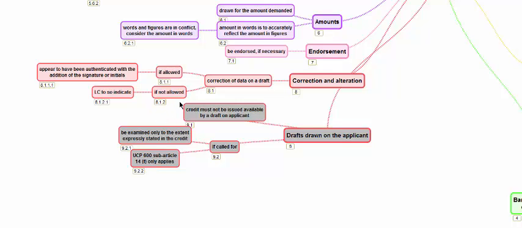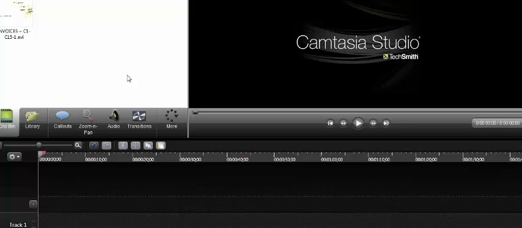If corrections in drafts are not allowed, then the LC has to so indicate that corrections are not allowed, and if there is any correction or alteration, authentication is not adequate, and a fresh draft will have to be drawn.